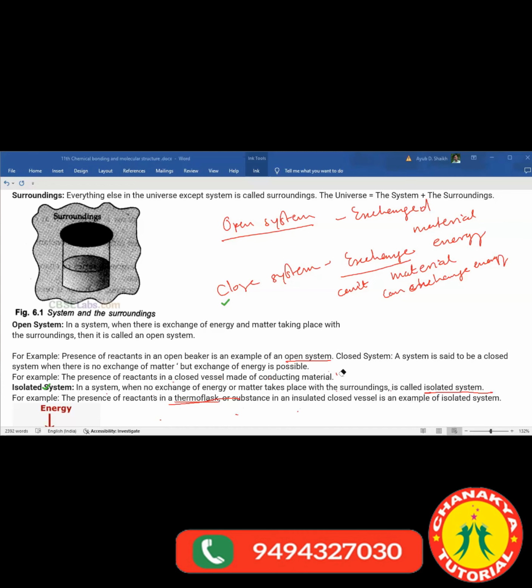A system is of three different types: open system, closed system, and isolated system. In an open system, we can exchange material and energy both. In a closed system, we can exchange only energy. Material cannot be exchanged. And in an isolated system, we can't exchange material as well as we can't exchange energy. Neither material nor energy. Clear?